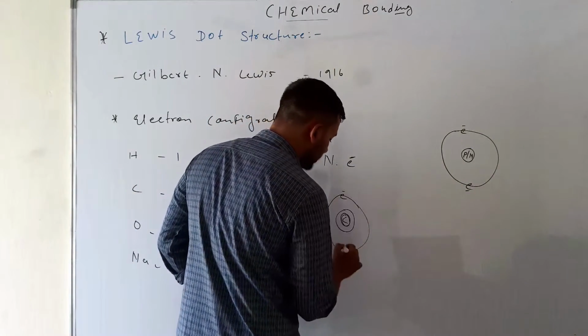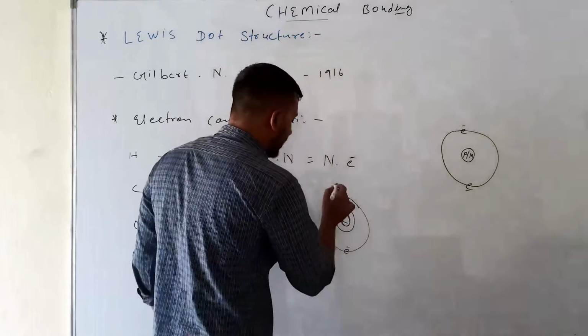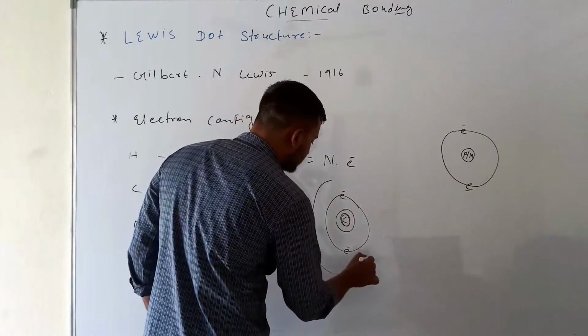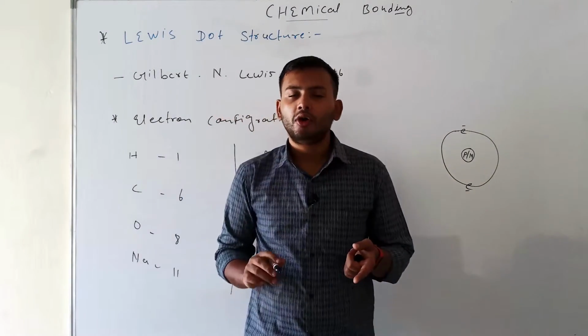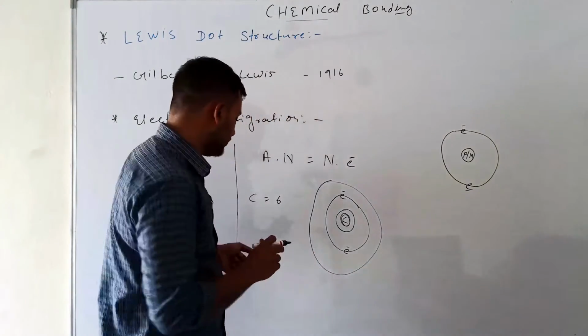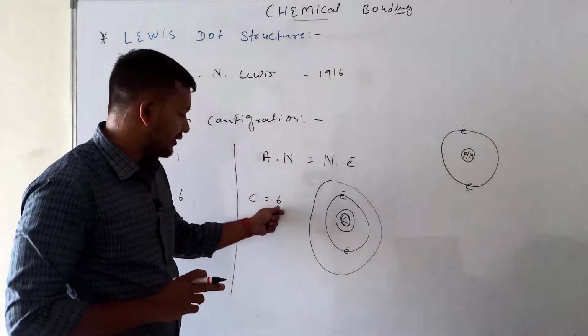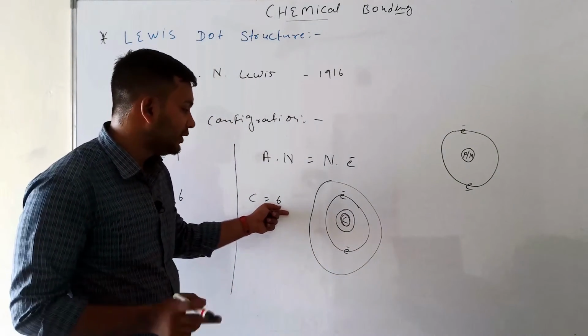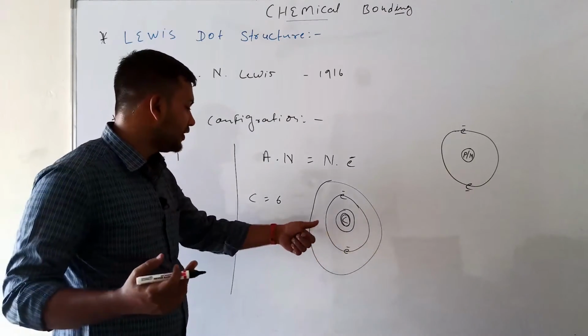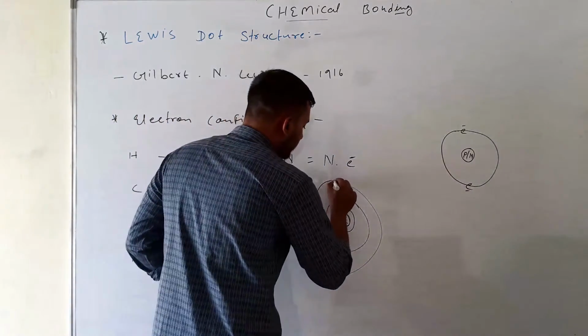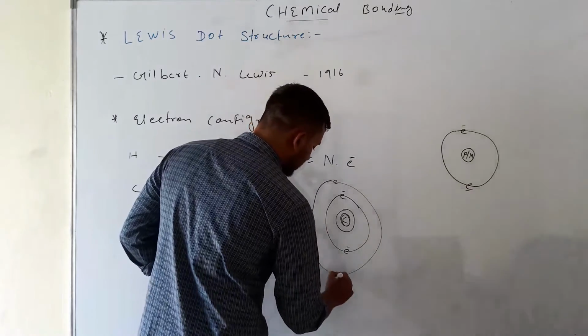The first orbit consists of only 2 electrons, and the second orbit consists of a minimum of 1 electron or a maximum of 8 electrons. Here carbon has 6 electrons, so we put 2 electrons in the first orbit, and the remaining electrons are 4. So carbon has 4 electrons in the outer orbit.